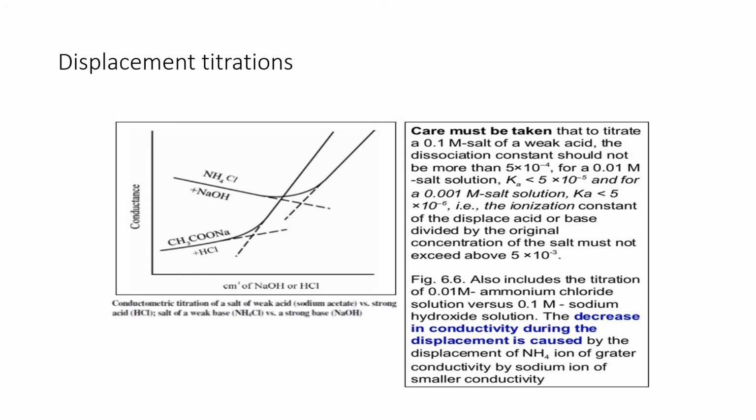You can observe it with sodium hydroxide versus ammonium chloride also. Okay, this is about the displacement or replacement titration curves. The remaining titrations we are going to discuss in the next class.